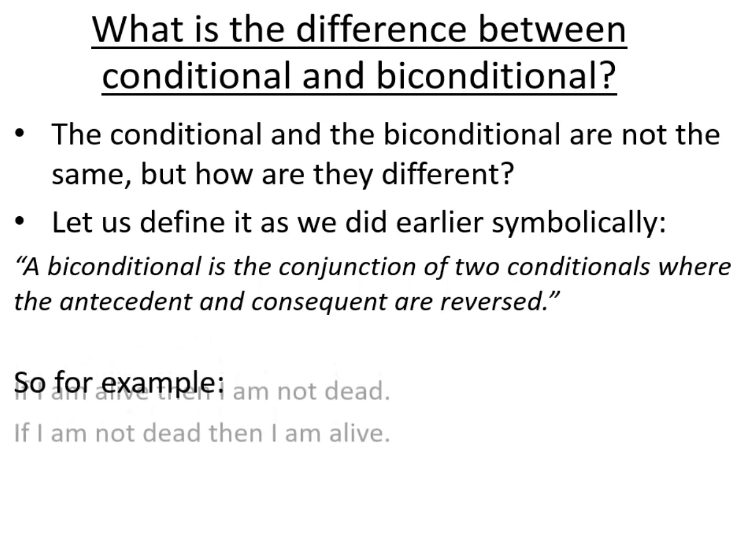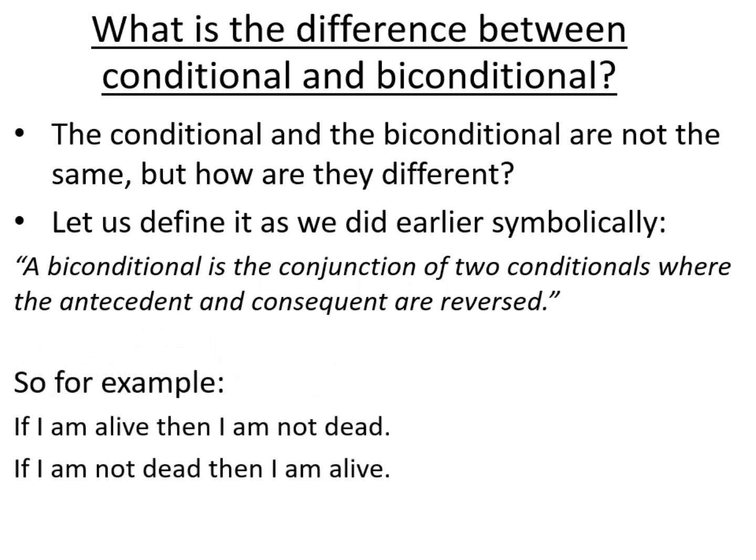So let's look at two conditionals here. If I am alive, then I am not dead, and if I am not dead, then I am alive. So these are clearly two conditionals in which the antecedent of one is the consequent of the other, and vice versa.